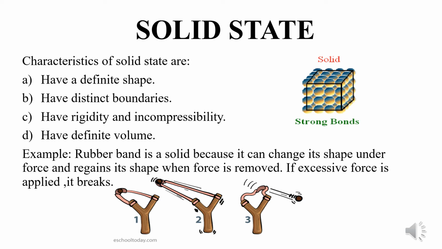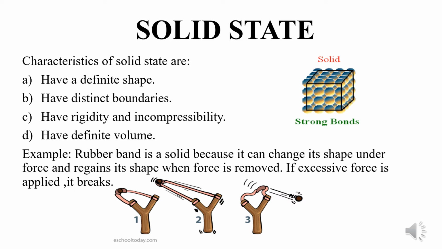So when we provide force to the rubber on the wooden slingshot, we will observe in the second picture that the rubber band is stretched. But when we release it, we will observe that it regains its shape.